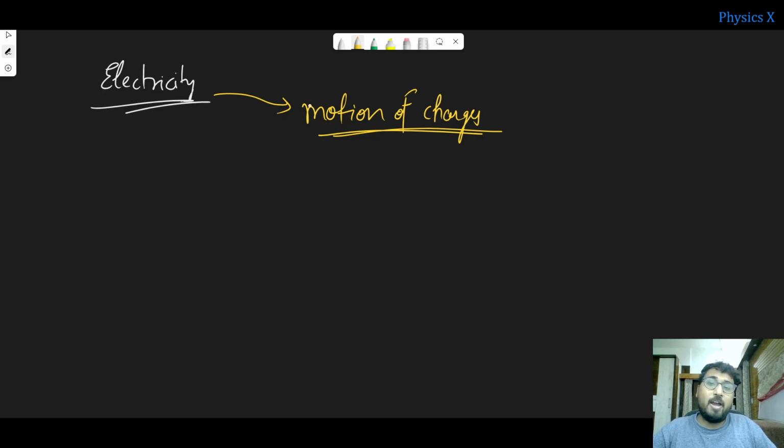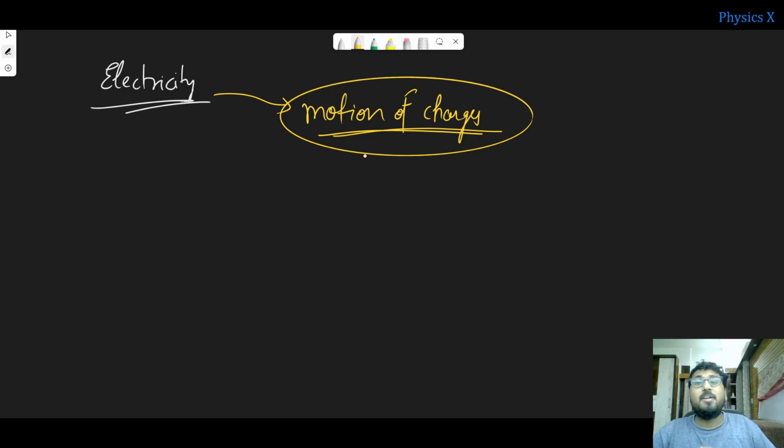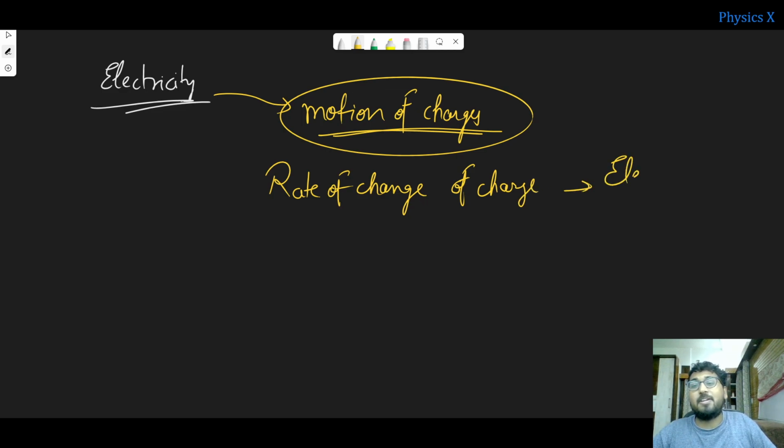When these charges are moving, that means they have a speed, with which they move from one place to another. And this motion of charge, or the rate of change of charge, we call electric current.